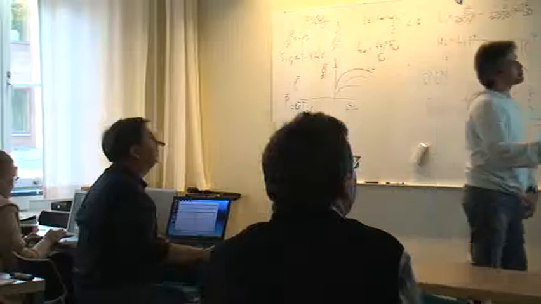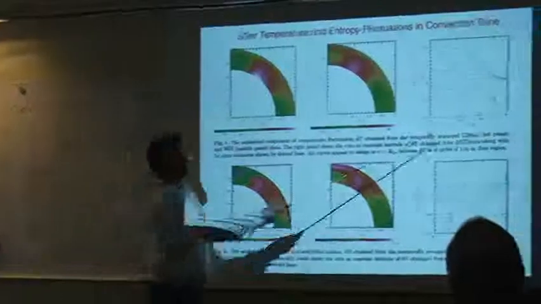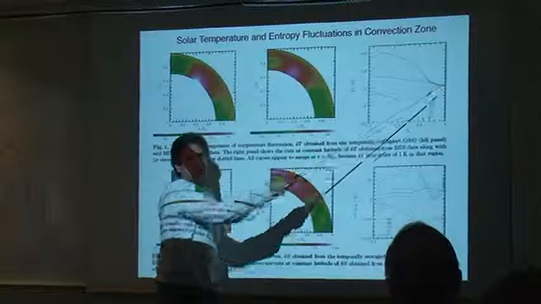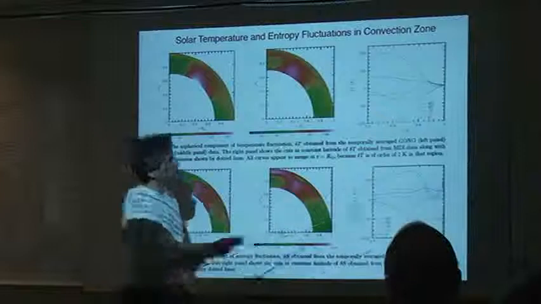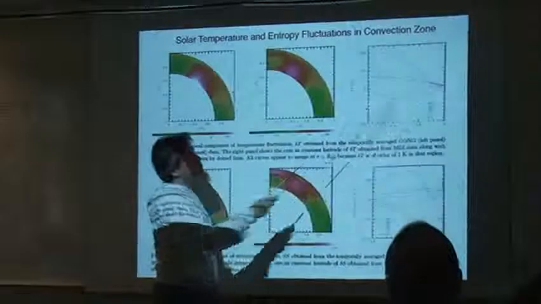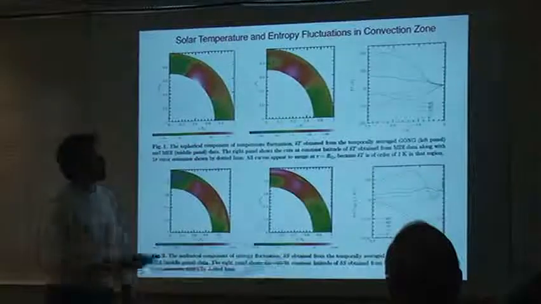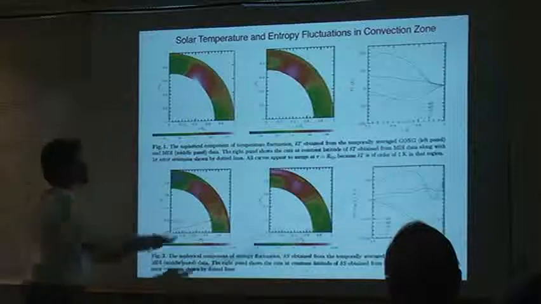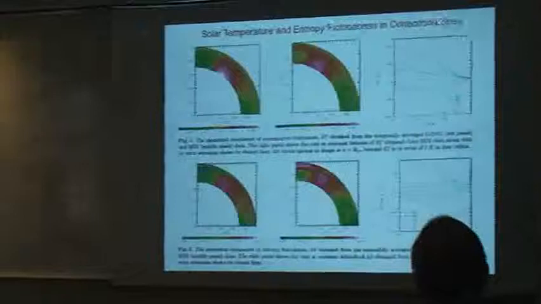Yeah, so the solution is, as you can see, for the delta T, this is the GONG and this is the MDI result. The fluctuations of temperature are very tiny near the surface. I can show you a blow up. I have a plot where I asked Antia to blow up this region. But you see that we have indeed some large variation of delta T as a function of radius and different latitude. And when you look at the entropy, it's not as systematic. Well, these are the inversions of temperature and entropy.